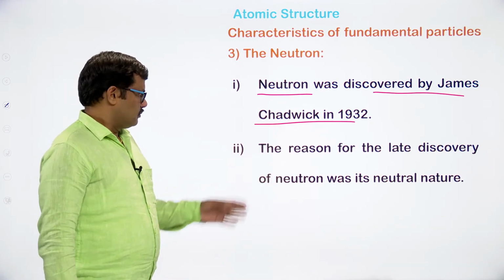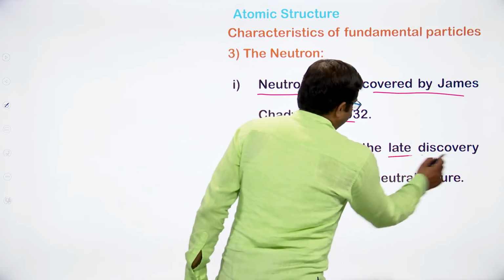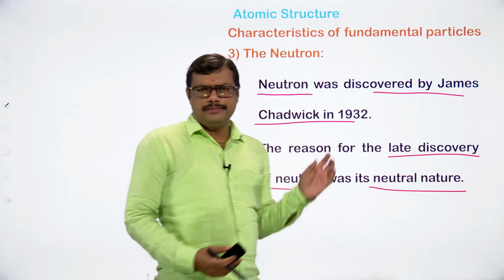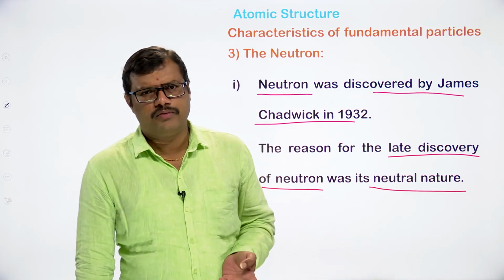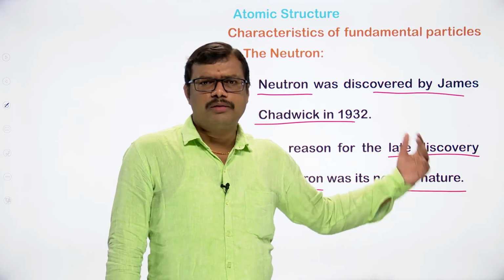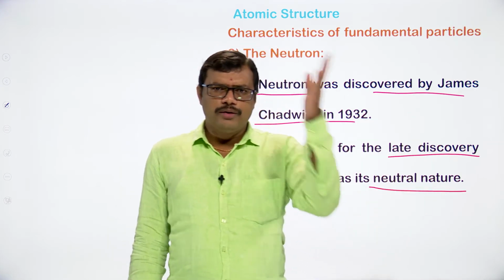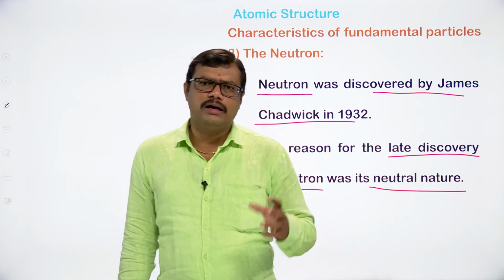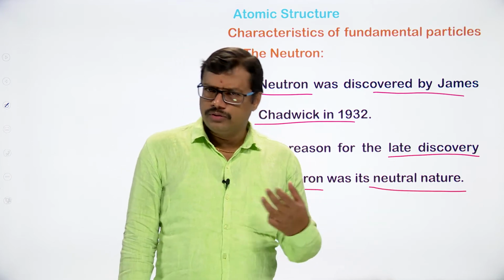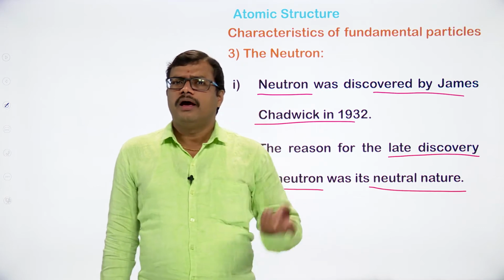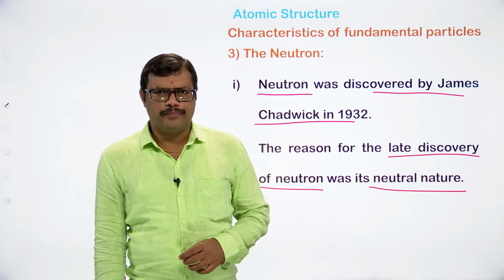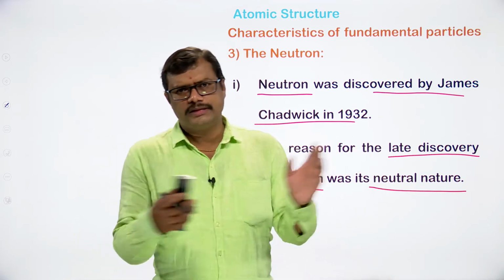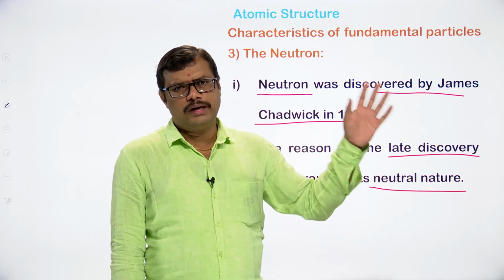The reason for the late discovery of the neutron is its neutral nature. In the previous proton or electron discovery, what have we seen? We have seen that the particles are moving from one electrode to the other electrode, and by using the zinc sulfide screen we can easily identify whether the given particle is positively charged or negatively charged. So the charge present on the particle is used in the discovery of those particles. But here the neutron is neutral in nature, so it won't deflect toward the positive plate or the negative plate.